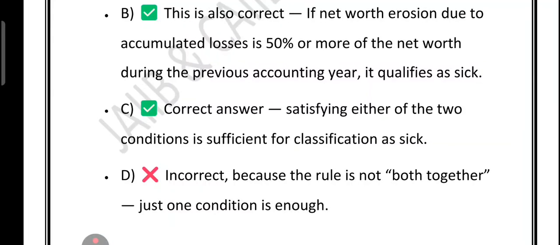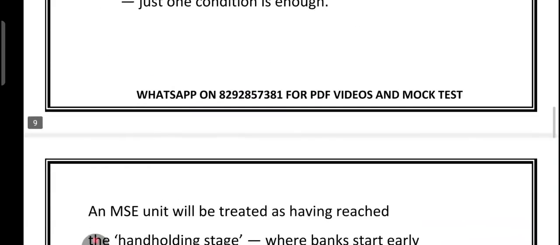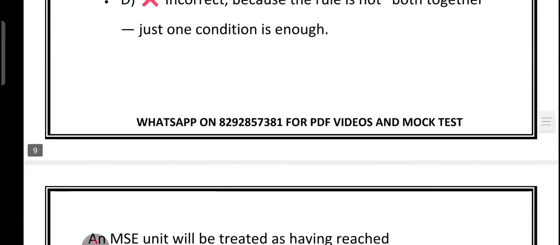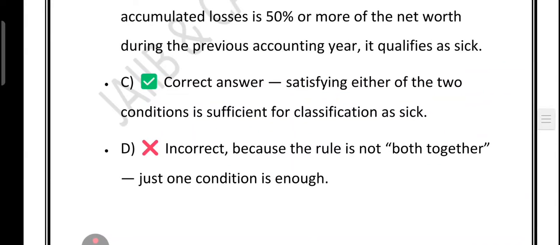So to summarize what we have covered here, I told you that a unit is called sick if either the loan account remains NPA for more than 3 months or net worth erosion is larger than 50% in the previous year. No need for both conditions together. Early identification helps the bank take corrective action.